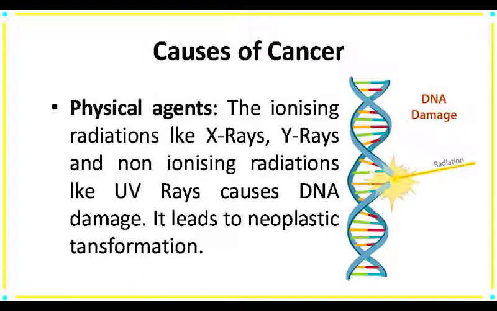First one is physical agent. In physical agent, radiation is included. It contains ionizing radiation and non-ionizing radiation. Ionizing radiation includes X-ray, gamma rays. Non-ionizing radiation includes UV rays. Both cause DNA damage, which leads to neoplastic transformation or leads to form cancer.